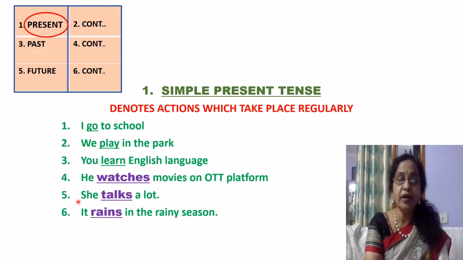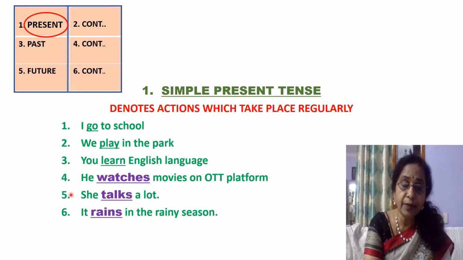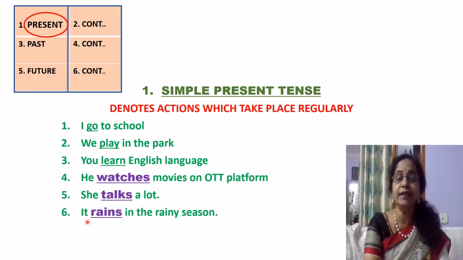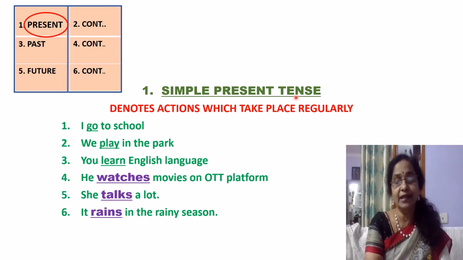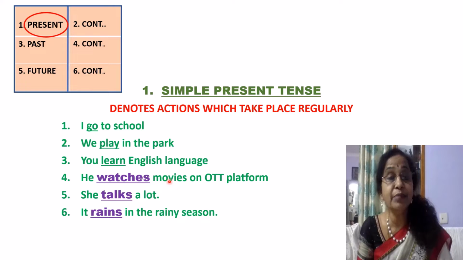The only exception you have to remember is this: he, she, it. These are the third person singulars. I, we and you: I is first person, we is first person plural, you is second person. It can be singular or plural. But the third person singular, he, she, it, takes the S form of the verbs in present tense. This is the only exception we all have to remember when we are talking in present tense.